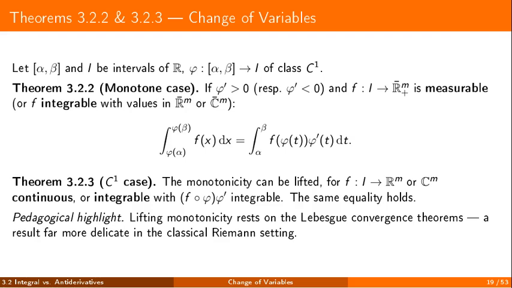Change of variables appears in two forms. The first is the classical monotone substitution. The second is the more striking one. Monotonicity is no longer required. In the Riemann setting, that is a delicate matter, because the interval can fold back on itself. In the Lebesgue framework, the convergence theorems make the result much more transparent.